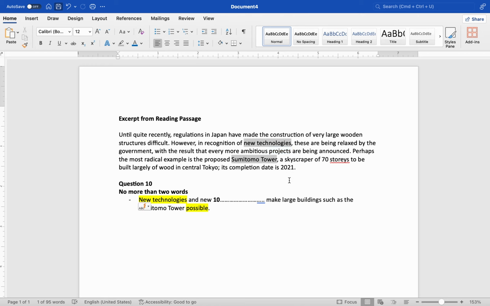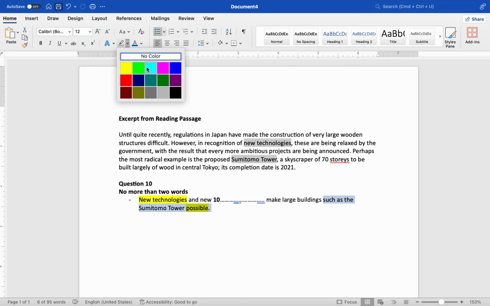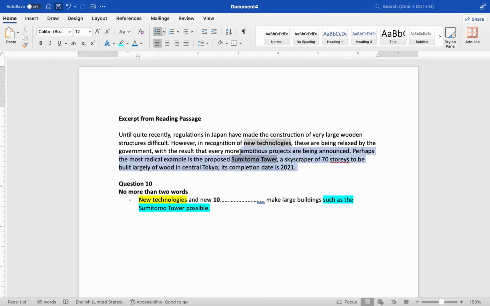Let's see. New technologies, right, and a new thing. What is another thing that happened? And because of them, we have these large buildings. So if we start with the ending, we see the synonym for this part. Let's highlight this part in a different color. So these things are happening as a result of this part, right? And this is just one example of such ambitious projects that are happening. And because of what? In the previous sentence, we learned that we have some technologies. Check. But what about the rest of this part? So now we need to find a synonym for this part.